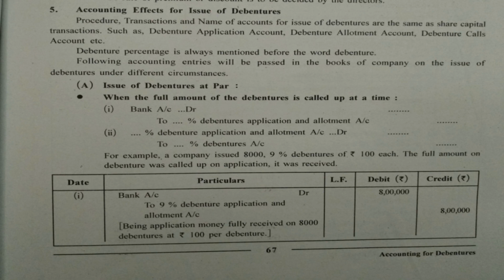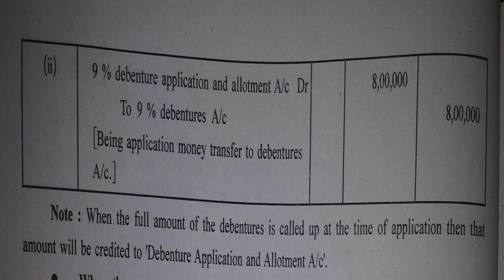So 8,000 into 100 gives you 8 lakh rupees. Second journal entry, for transferring the amount of debenture application and allotment to debentures account: 9% debenture application and allotment account debit to 9% debentures account, which is 8 lakh. Being application money transferred to debentures account.